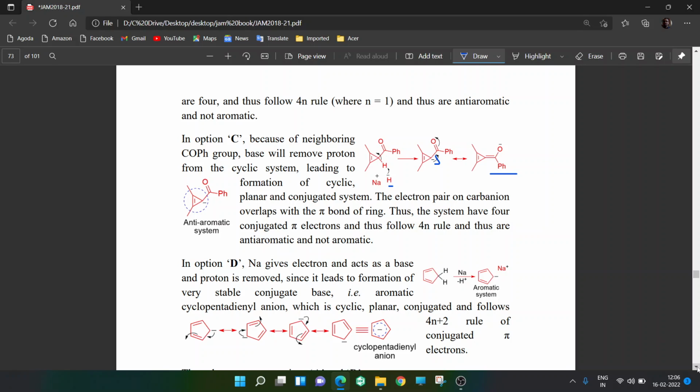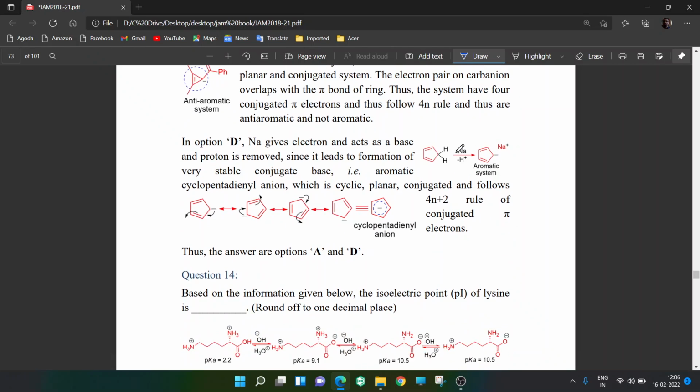Finally, the D. If you put sodium hydride, a very powerful base, it removes a proton, you get a negative charge. This is very stable. Why? Because you are having an aromatic system. See, everything it follows, cyclic, planar and conjugated. Why? Because this negative charge is there. This orbital containing the negative charge will overlap with this p orbital, this p orbital, this p orbital and this p orbital. So all the neighboring atoms are overlapping with their orbitals. So you can see this negative charge coming here, here, here. So it is a conjugated system.